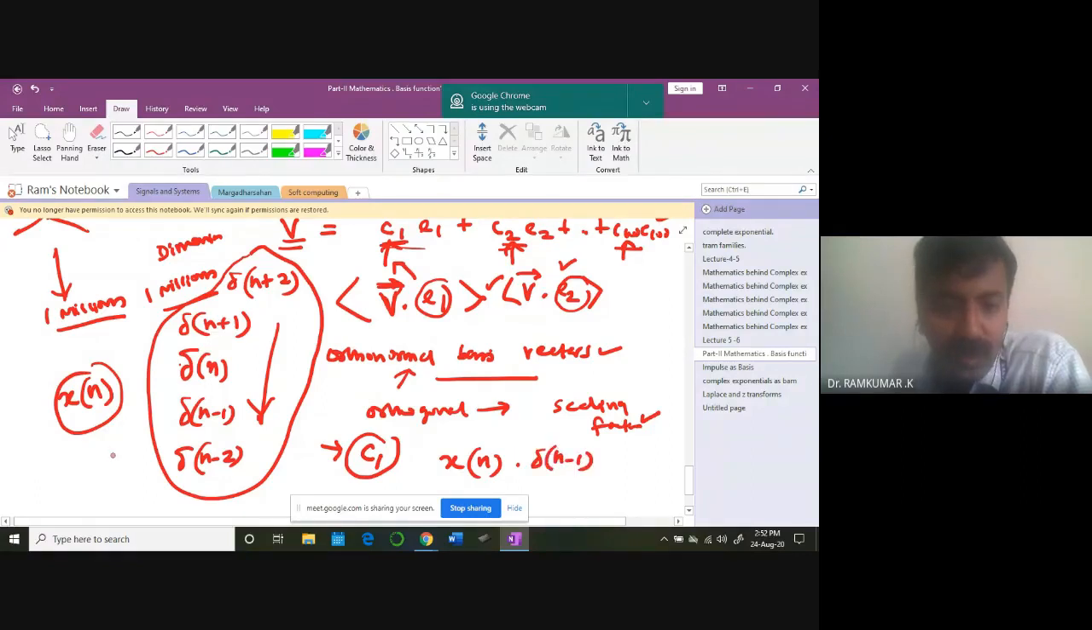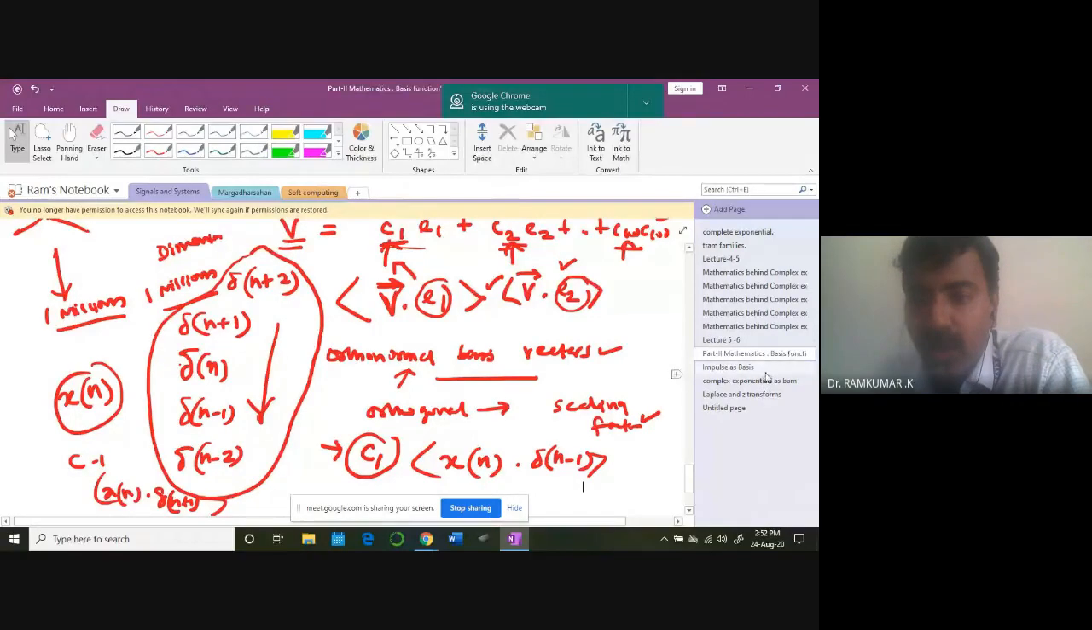I want to do it for c minus 1. C minus 1 means this one, x of n dot product delta n plus 1, if I take the dot product. Do you understand what I'm saying? Complete vectors. So if that is the case, what I'll be getting is more like this.